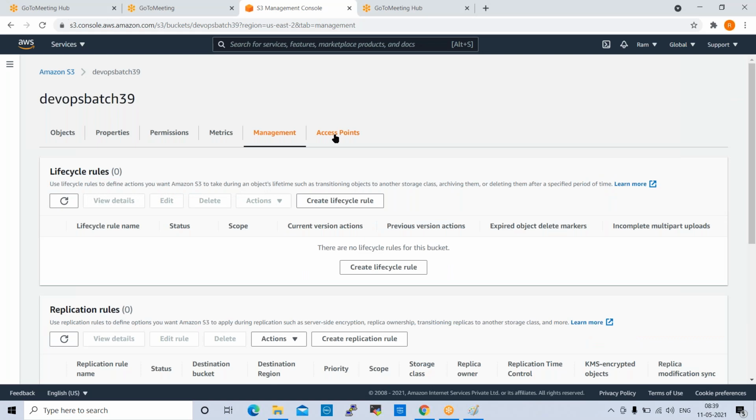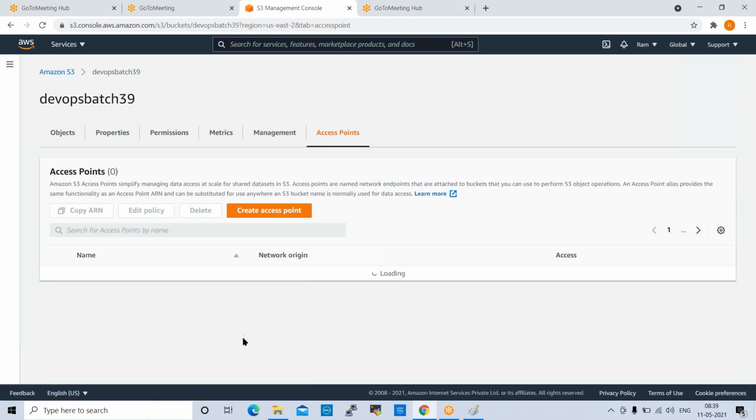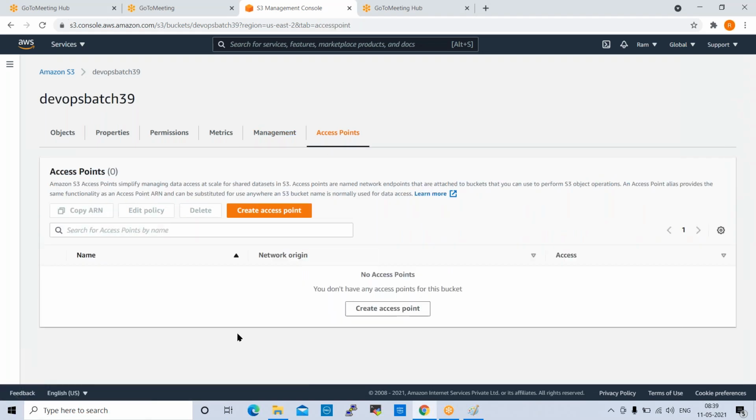Okay. And access points. So in real projects, what we will do, we'll create some different folders in the S3 bucket. So we can give folder level access to team members. We don't give root access to team members. Root access means they can access the entire bucket. We don't give access like that. We give folder level access.